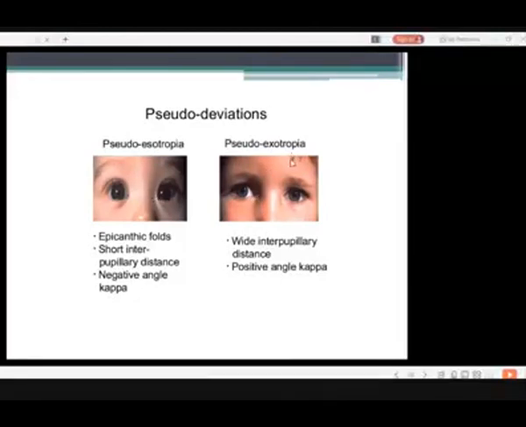And this is the exotropia. As I told you earlier, always try to look at the pupillary light reflex. You can appreciate here the light reflex is on the border. So it looks like exotropia, but this is a false exotropia due to wide interpupillary distance, the distance between this pupil and this pupil, or positive angle kappa.